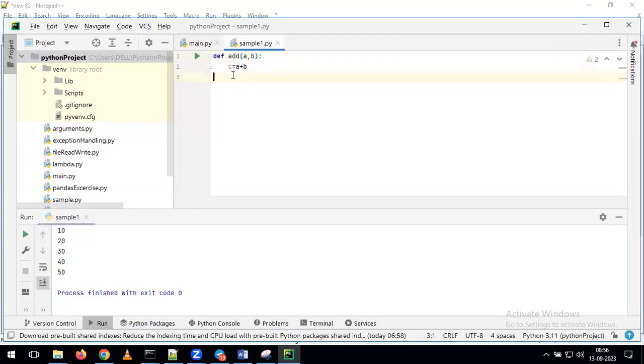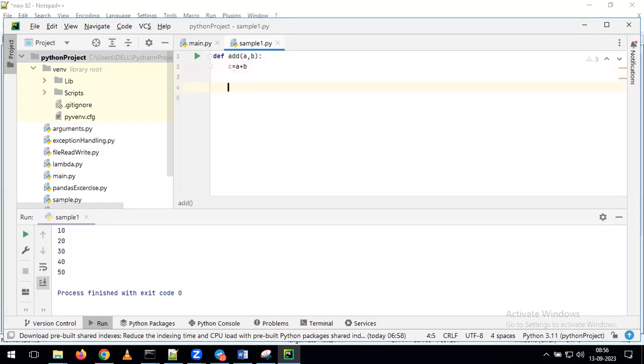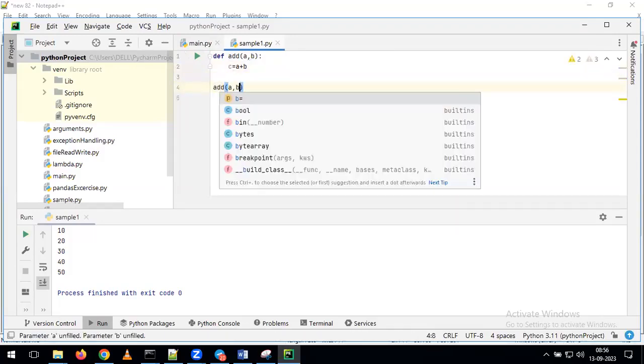So what I'm doing is creating a small definition, and in the definition I'm giving add of a, b. After that, we give the operation you want to perform. I'm giving c = a + b. After that, I'm calling add of a, b.